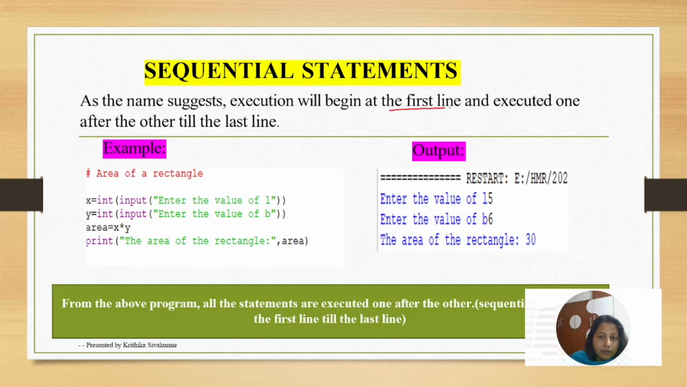It will start from the first line and execute one after another till the last line. Here you can see an example, area of a rectangle. x is a variable, int of input of enter the value of L. This is the first statement that will execute. What is the second statement? You are asking the user to enter the value of B. And the third statement? You are finding the area of the rectangle, so area equal to x into b. This statement will also execute. Fourth statement, you are printing the result by using the print function. So it follows the flow of execution, starting from 1, 2, 3, 4. This is an example of sequential statement.